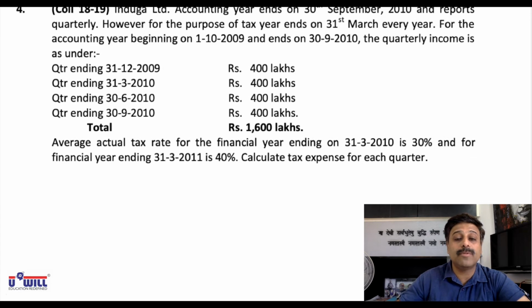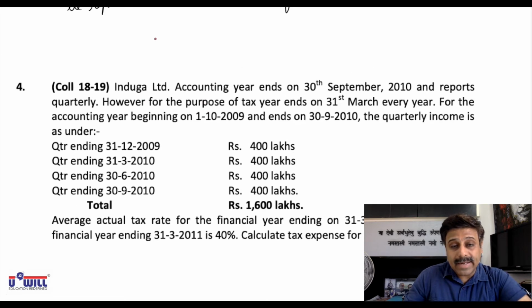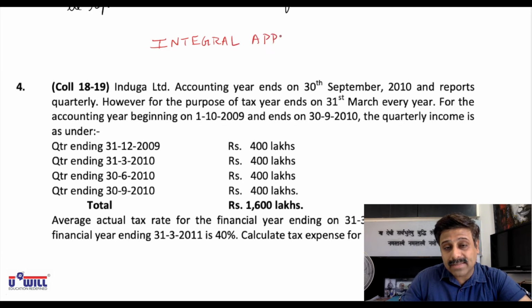Now look at question number 4. Everyone be attentive. Now here we take up with integral approach. From question number 4 onwards, we go with integral approach. Integral approach means for income tax, only for income tax expense we follow the integral approach.